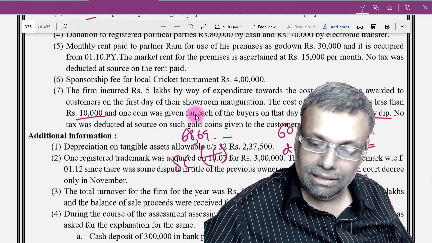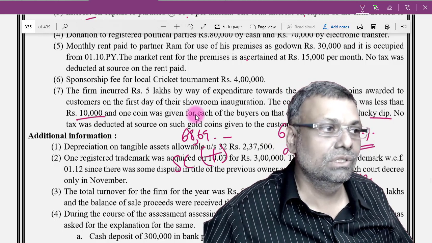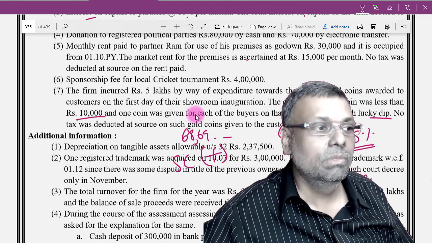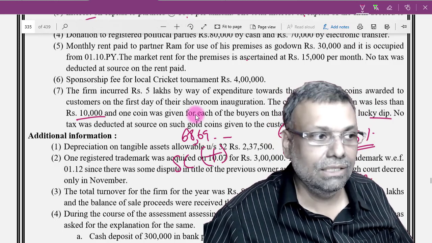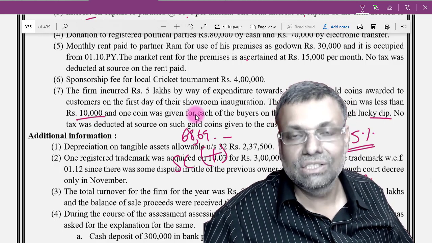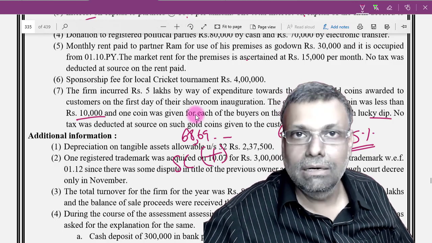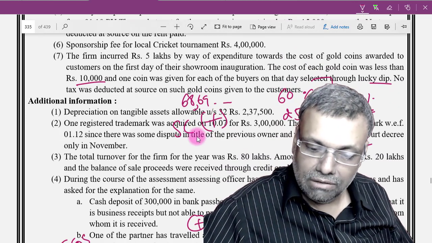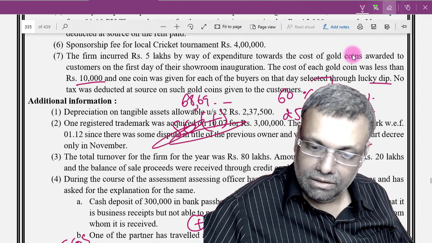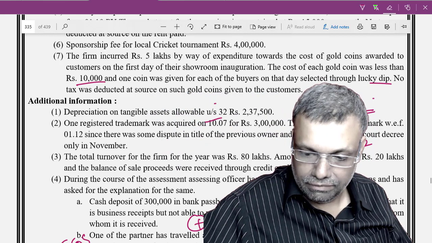Together with that, there can also be the penalty discussion with respect to the deemed incomes, but this question is not asking you. But where the assessing officer has made the additions, then 10% of the tax on 115BBE income, that is your deemed incomes, can be a penalty, where you yourself have not disclosed this in the return of income. So this is the advice that you have to give to the assessing officer.